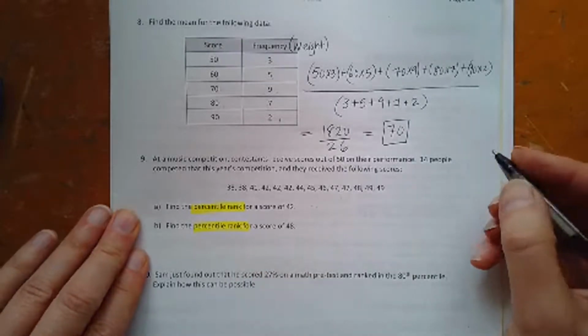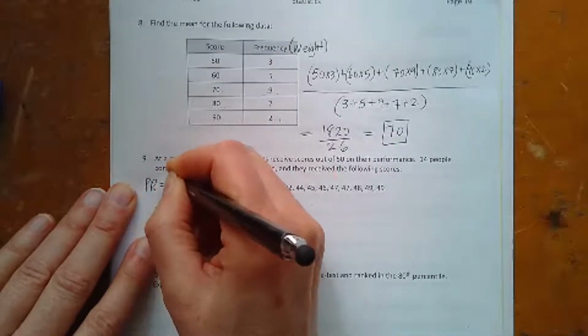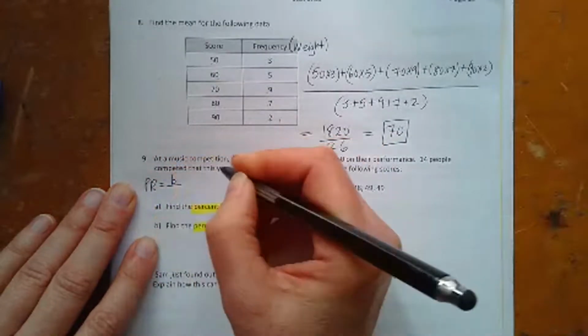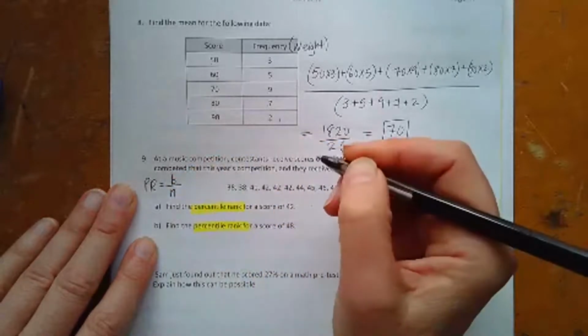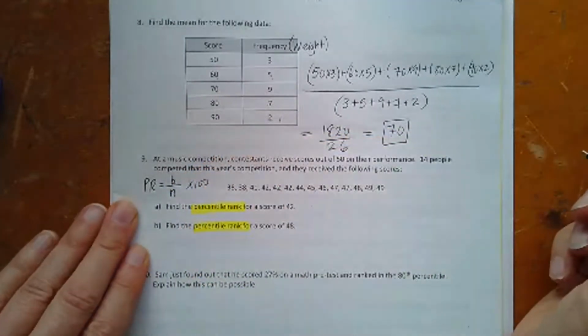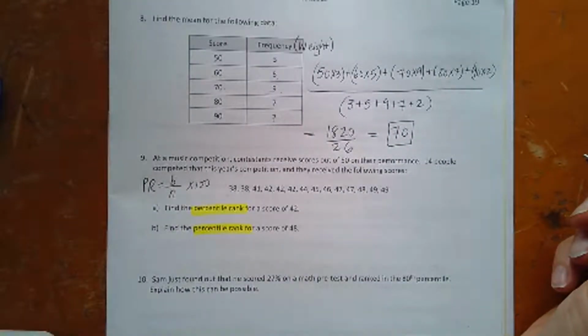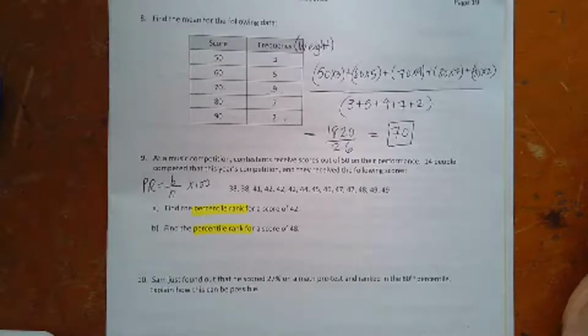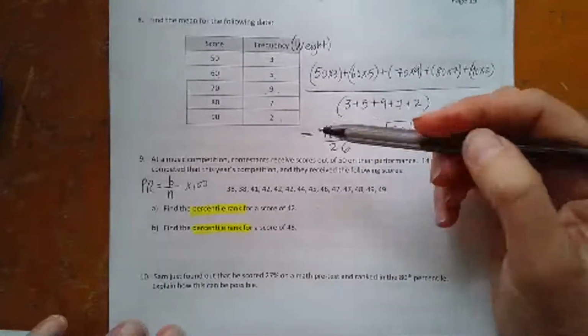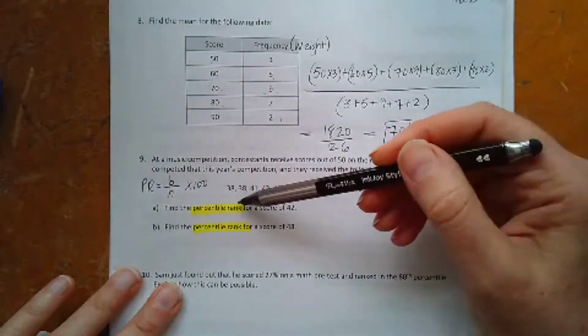So remember the formula for percentile rank? Percentile rank is the number below the given score divided by the total number of scores times 100, but it's not a percent, it's a ranking. So it has to be a whole number because it's your position within the class. And it's always rounded up. Let's just check to make sure everything's in order, and they are ordered from small to big.